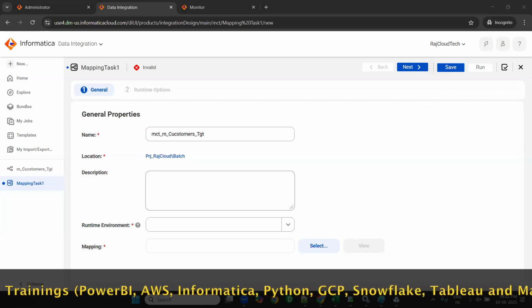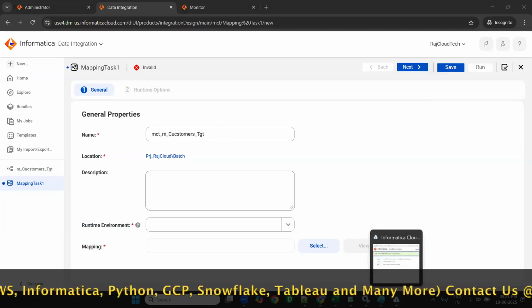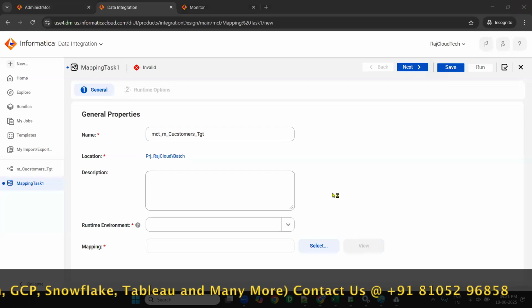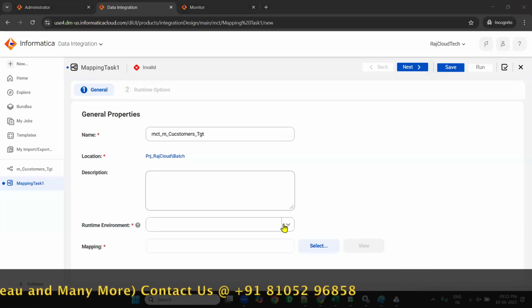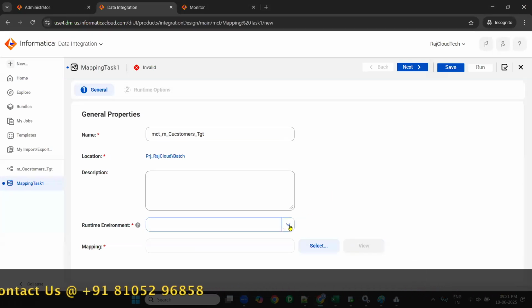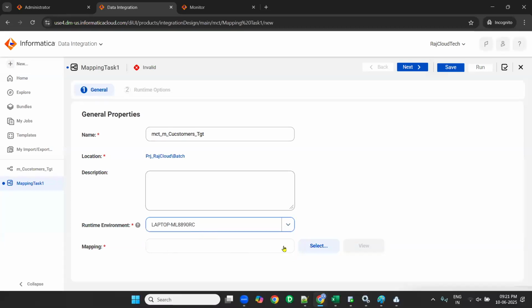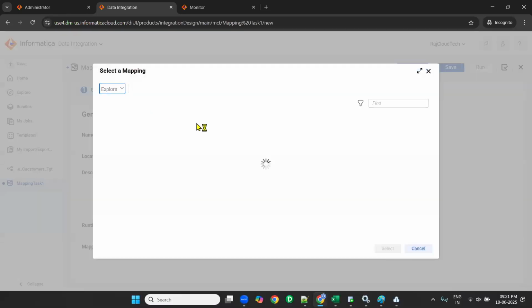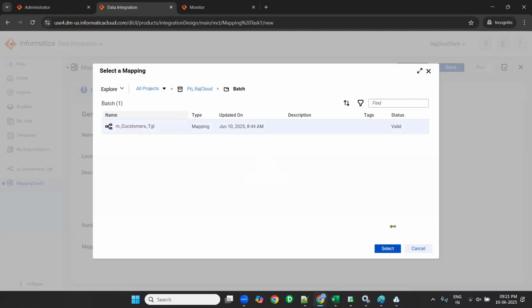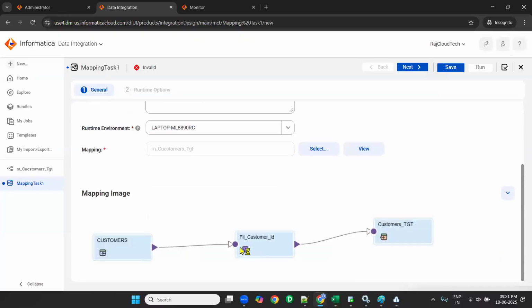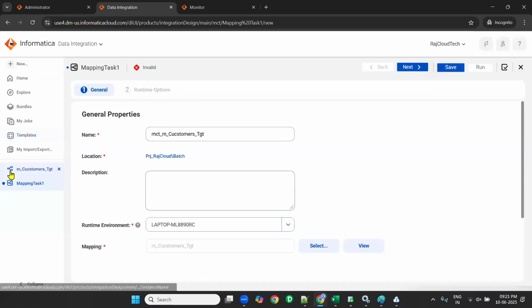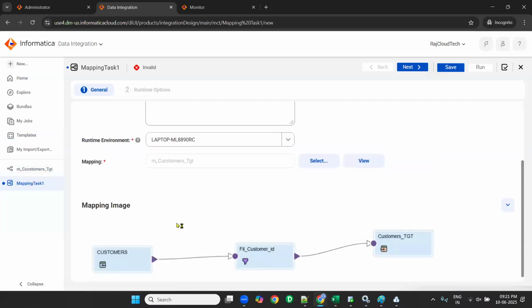Once it is done, now you need to select the runtime environment. The runtime environment is your secure agent name. And you need to select the mapping. We have only one mapping, so it will show the mapping here. So in the mapping task, you need to select the mapping.